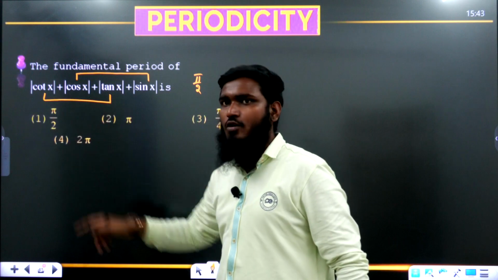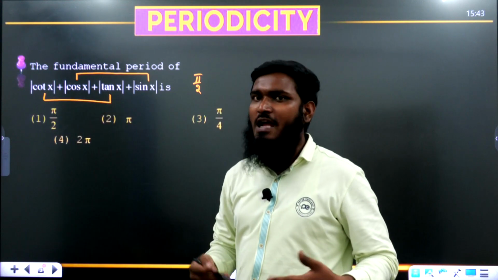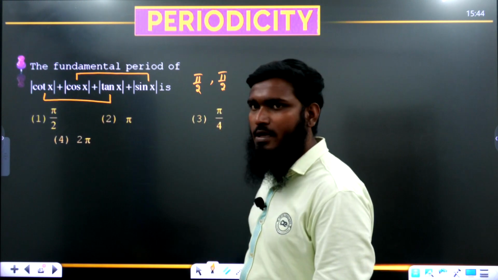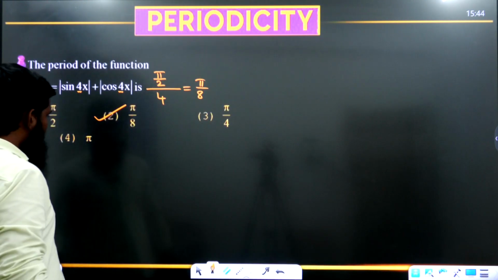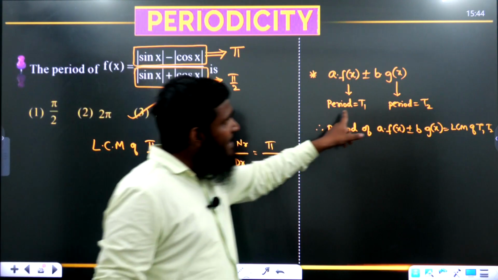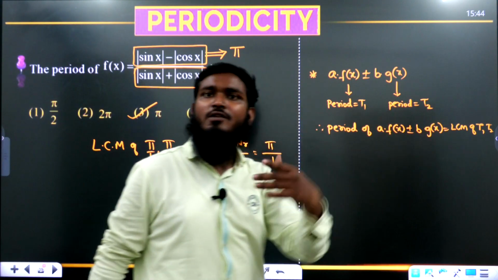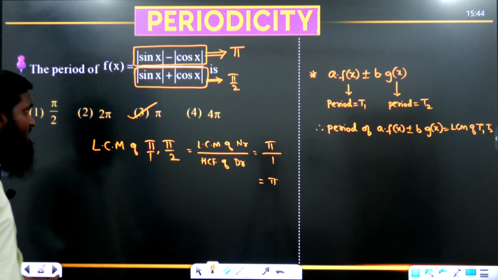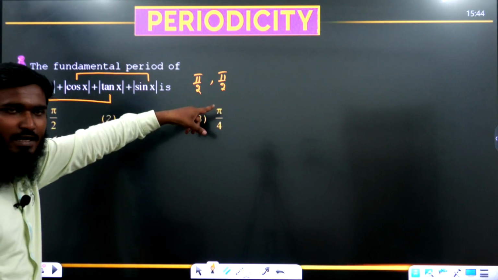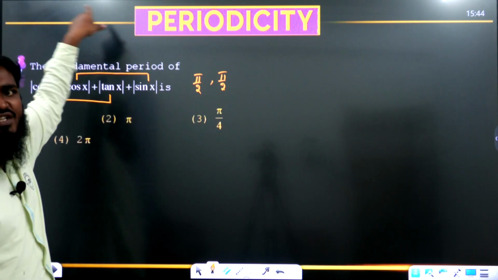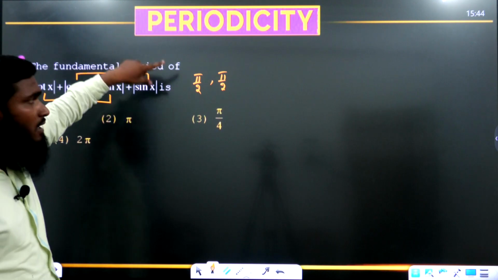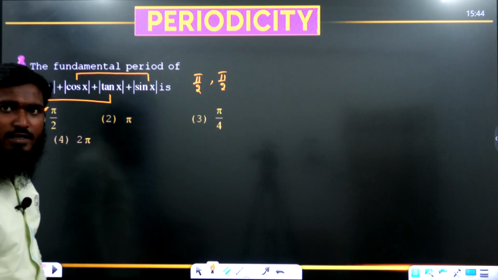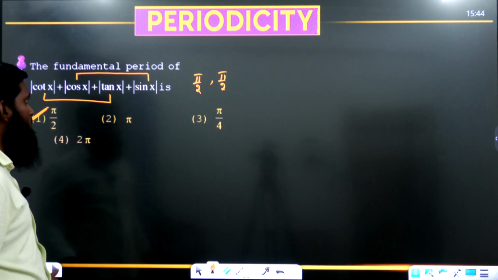Now, second, tan and cot. For mod tan, mod cot, the a value is equal to b. If a is equal to b, then again what is the second answer we are having? Pi by 2. Okay. Now, according to what I have told you, if you are getting different answers, then we have to find out the LCM. But in this question, as we are getting the same answer, the period of the complete question will be equal to pi by 2 only. No need to go for another step.